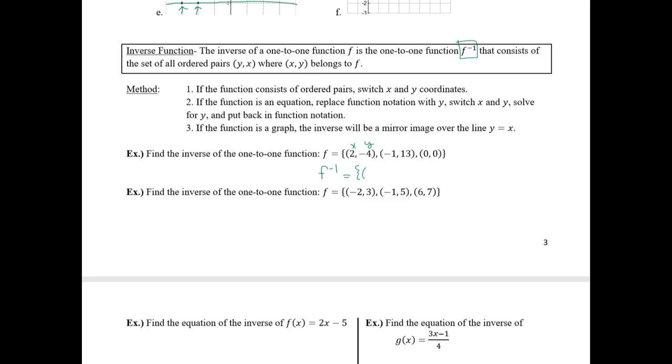So (x, y) now becomes (y, x): (-4, 2), and (13, -1). And (0, 0) is still (0, 0). So that's the f inverse, the set of those ordered pairs.